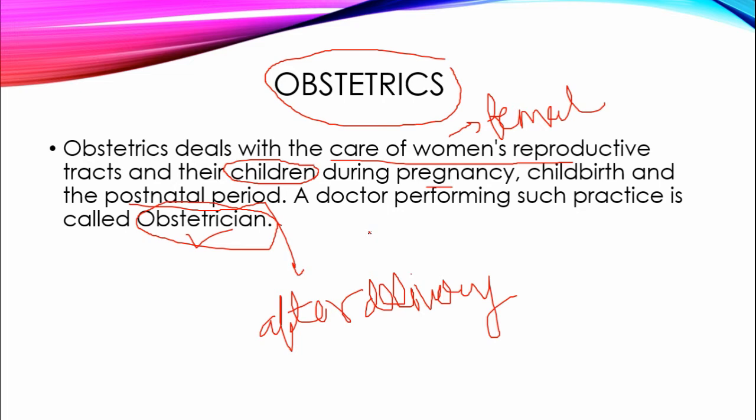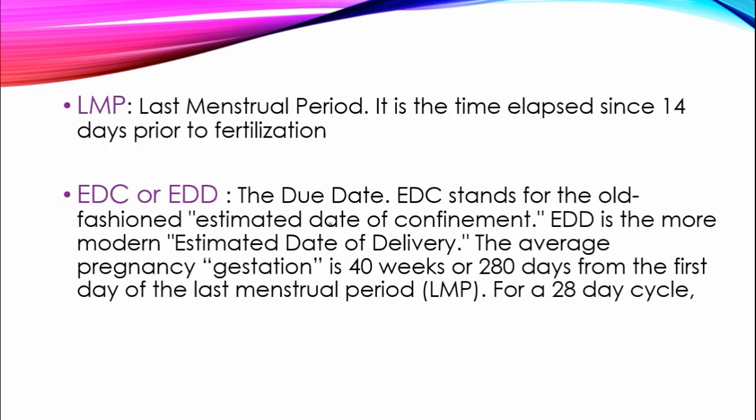Now move to the next one. There is a terminology we are going to study further, which is LMP. You have to know what LMP is because you are going to hear the word many times further in OBG. LMP is last menstrual period. As we can see by the name only, it is the last menstrual period. We have already studied the menstrual cycle. It is the date of the last menstrual period, the time elapsed since 14 days prior to fertilization.